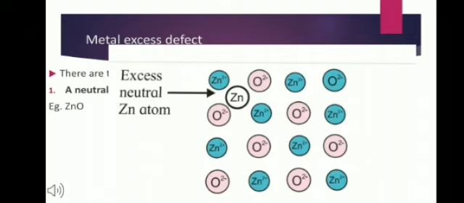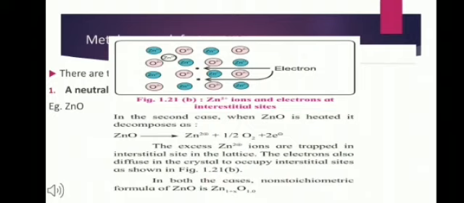In the second case, when zinc oxide is heated, it decomposes to give zinc cation, half oxygen and 2 electrons are released in this process. This excess of zinc ions are trapped in the interstitial sites in the lattice. The electron also diffuses in the crystal to occupy the interstitial sites, as you can see in the figure.